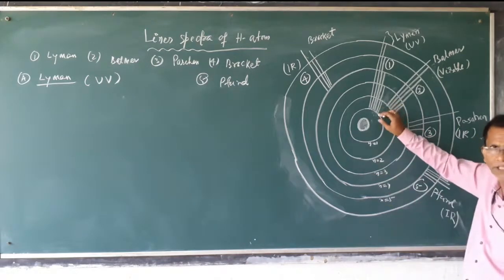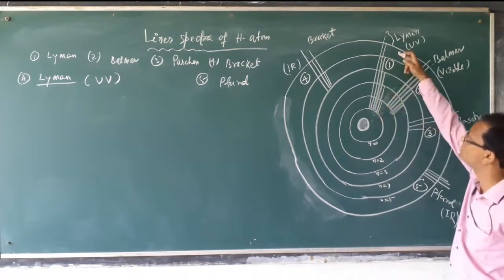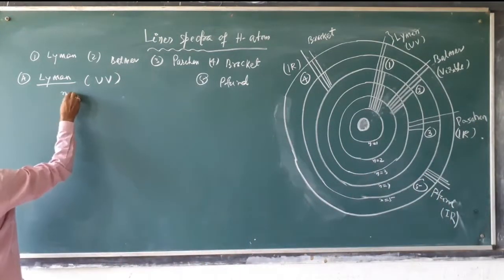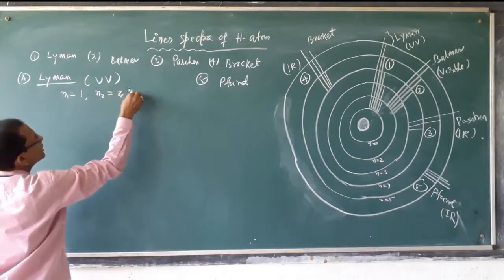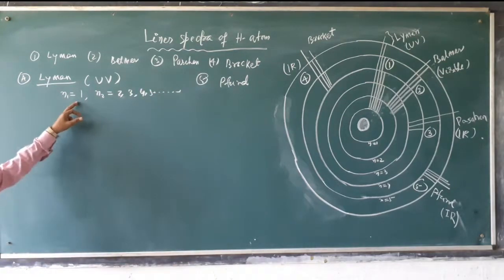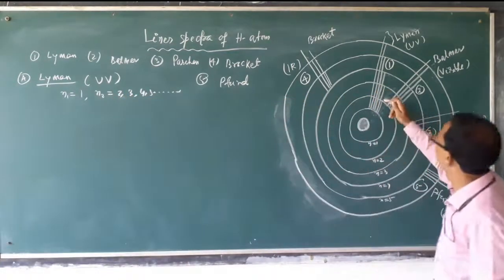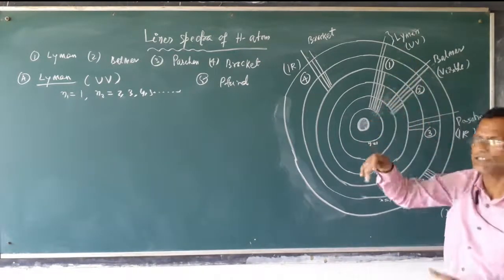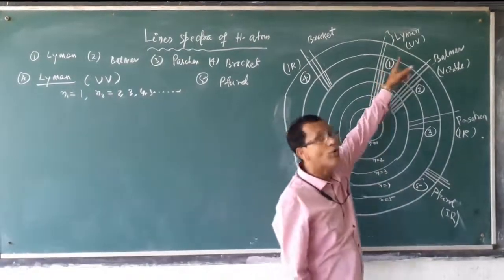Here n1 is 1 and fixed, but n2 may be 2, 3, 4, 5 like this. That is, transitions 2 to 1, 3 to 1, 4 to 1, 5 to 1, 6 to 1. For all these transitions, it gives ultraviolet light.